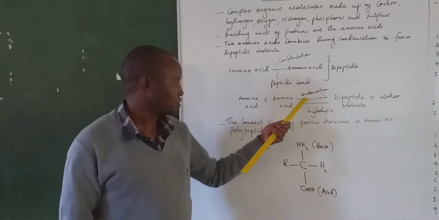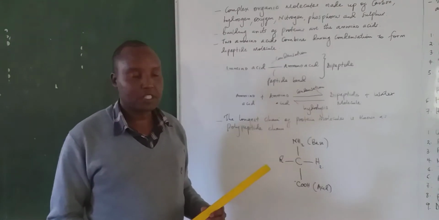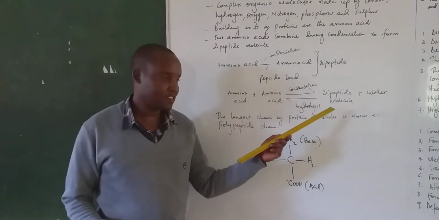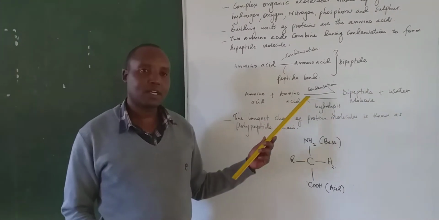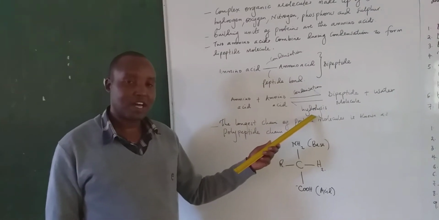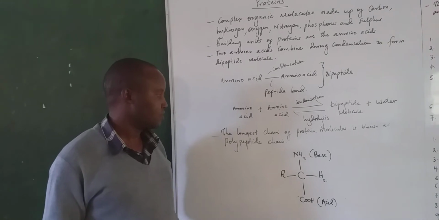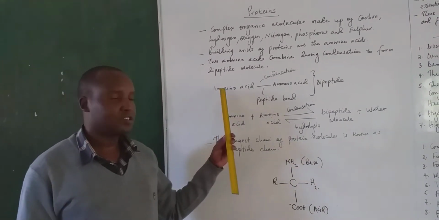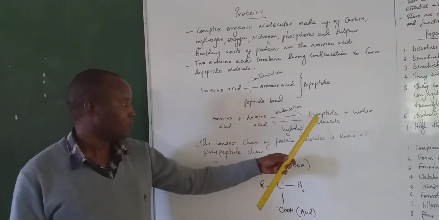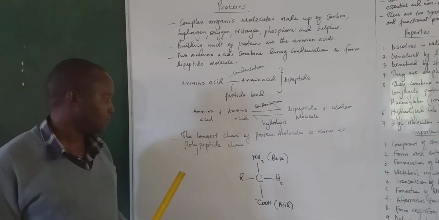During that process of condensation, water is released. But it can also be hydrolyzed. This dipeptide molecule can be hydrolyzed back to its respective amino acids in a process known as hydrolysis. Now, the bond that unites two amino acids in a dipeptide molecule is referred to as a peptide bond.